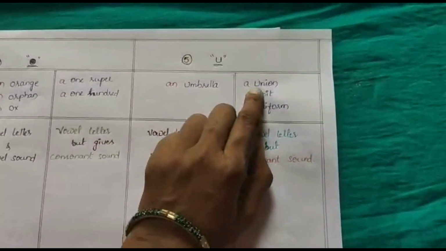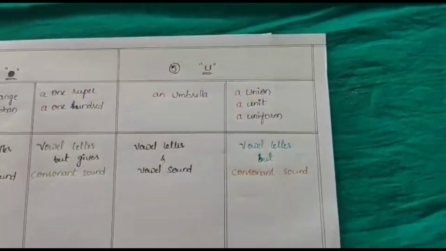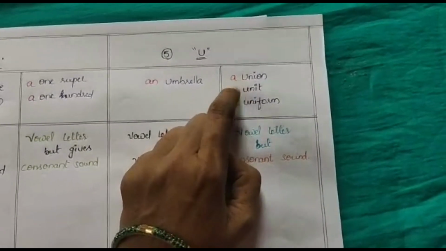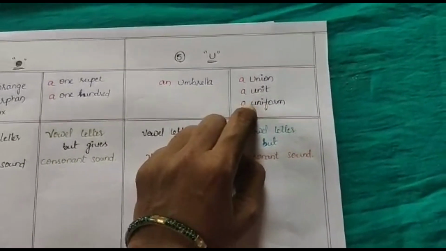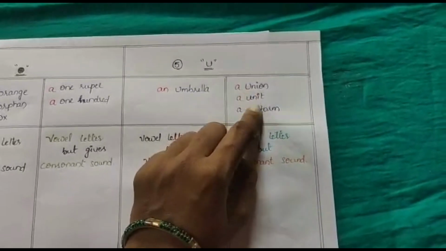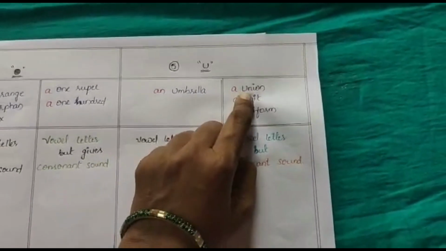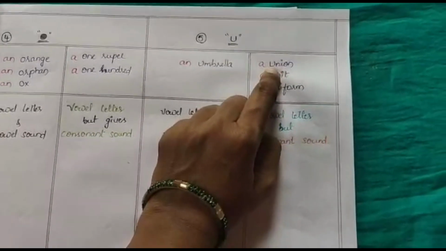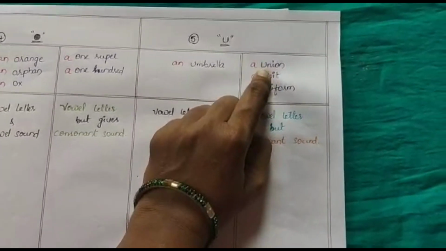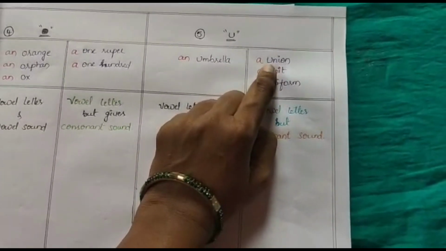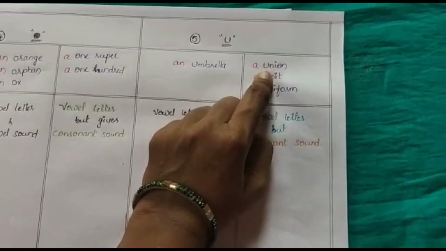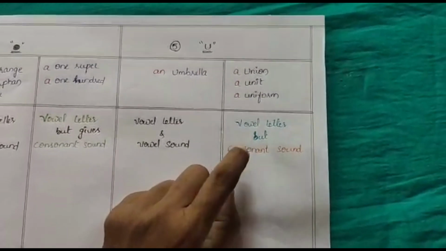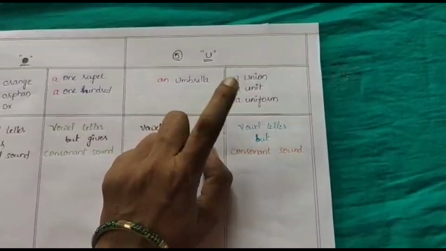And the next examples, observe here carefully: union, unit, uniform. These three words start with the vowel letter U but give a consonant sound like Y. U means Y. So the letter is a vowel but gives a consonant sound. That's why we use the article a. Vowel letter but consonant sounds. That's why we use a.